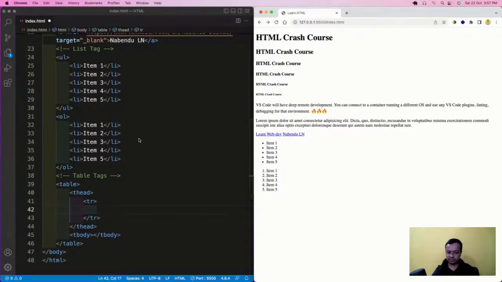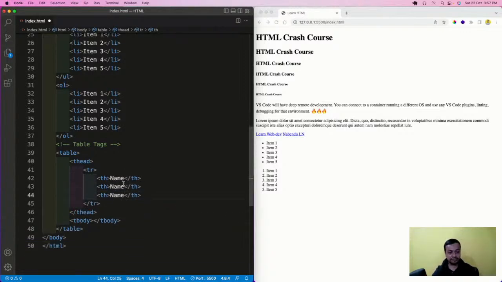And now this table row. Hope it is clear. Inside this table row, we have this th, which is known as table header. I'll have name, age, email. And this table body is there.